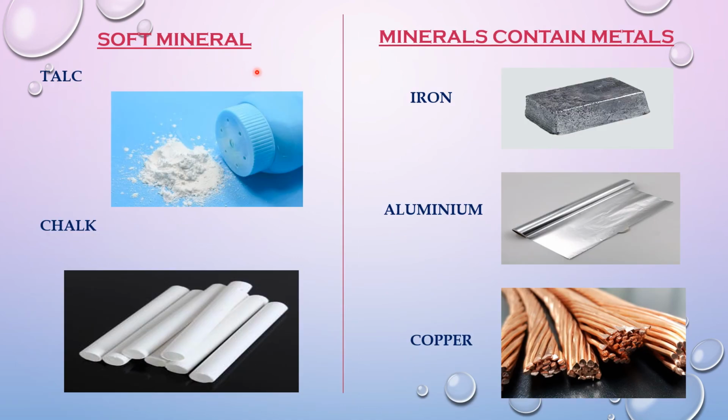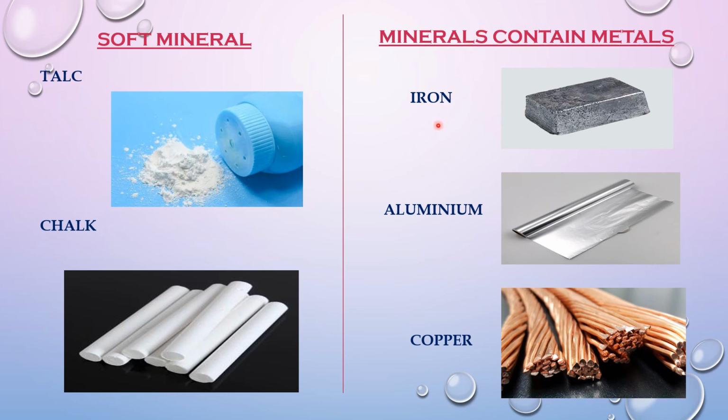Minerals can be soft, for example, talc and chalk. Talc is the softest mineral and it is used to make talcum powder. Chalk too is a soft mineral and it is used for making Portland cement, and it is also used for writing on the blackboards.